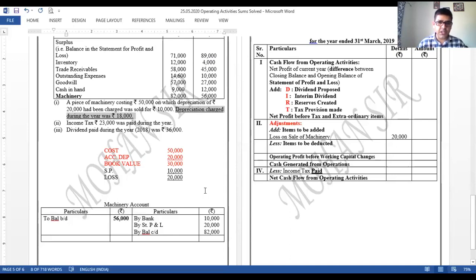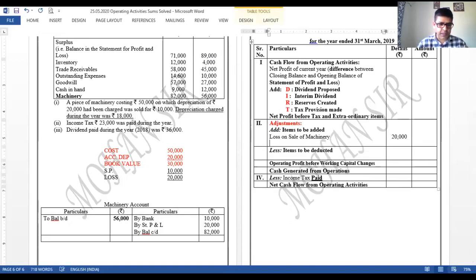मतलब ये depreciation इस साल का है. So what entry do we pass for this? It is depreciation account debited to machinery account. Depreciation is a loss for us, and we know losses are to be added. So let us place over here depreciation on machinery.